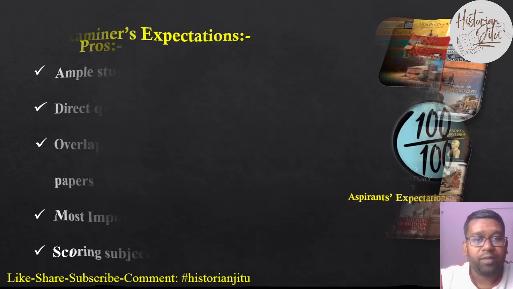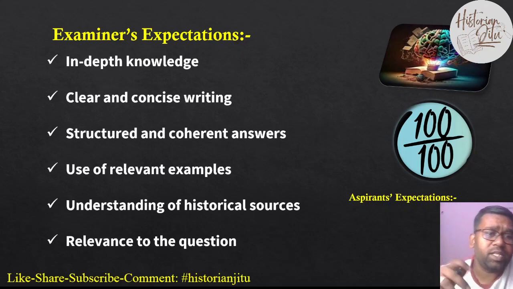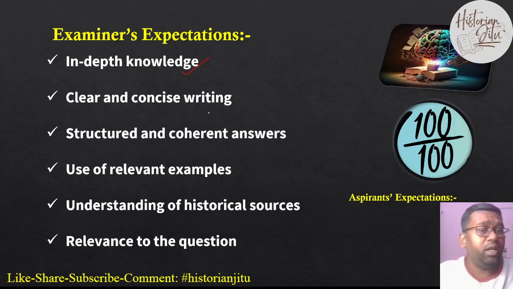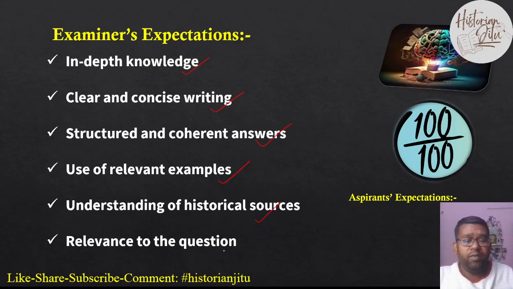The other thing is the examination expectation in history, especially for history optional. The examination expects that the candidate should have in-depth knowledge of the subject, clear and concise writing skills, a structured and coherent answer to all the questions, use of relevant examples from history, understanding of historical sources, and that we stick to the relevance of the questions.